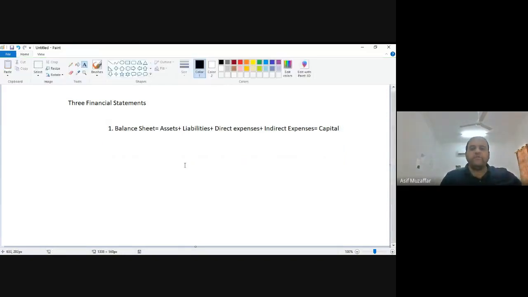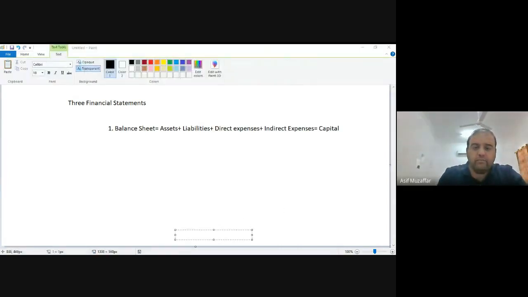This is what balance sheet has: assets, liabilities, direct expenses, indirect expenses, and capital. So in the balance sheet of any company, you will see the assets. Now we know what are assets. Assets are the belongings